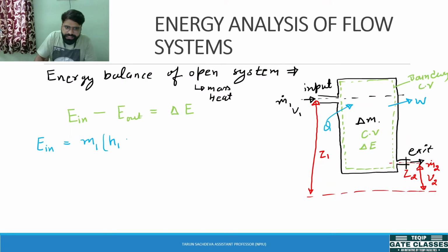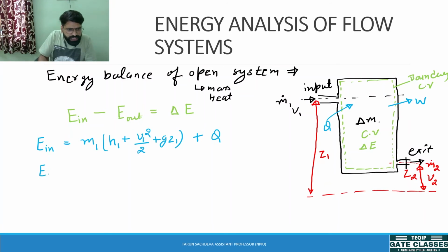So that is the enthalpy at the inlet plus some kinetic energy at the inlet plus some potential energy at the inlet. These are the energy which is coming into the control volume through this mass. Now, plus some heat coming into the system. So Q is coming into the system and heat input to the system is positive. That is why I have written it as positive. Clear? So these are the total energy which is coming into the system.